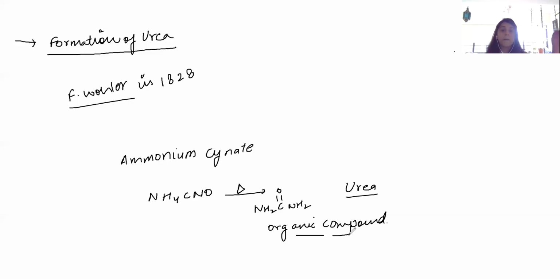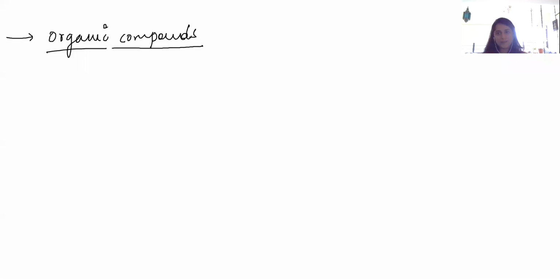But when this organic compound was discovered and it was made in laboratory, this led to the formation of many other organic compounds, and it actually opened the gate, and it was the beginning of a new era for organic chemistry. So yeah, urea was the first organic compound to be discovered in laboratory.